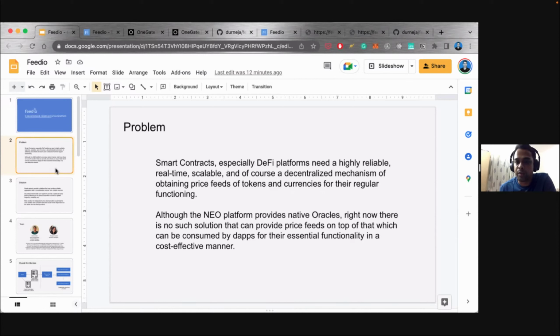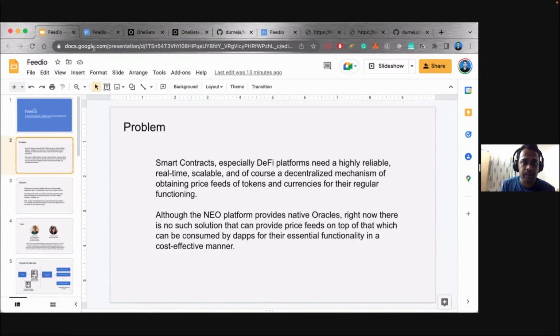So what we have tried to do here is abstract all these particular problems away from the DApp developer and manage them on our own side, so that they can just focus on building the business logic for their DeFi app, and we can completely focus on giving them reliable and real-time price information for various crypto and other tokens, right? So that's a brief background about the problem we are trying to solve.